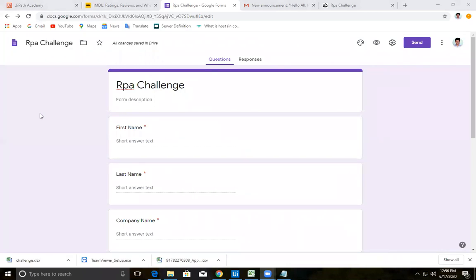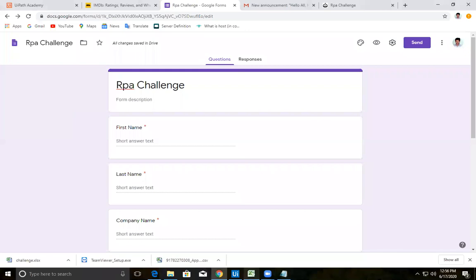You can use that form. Check whether that form is opening for you all or not. Tell me whether that form is opening. Yes, it is opening, right? So there is no restriction of the email ID. Fine, so let's work on this.